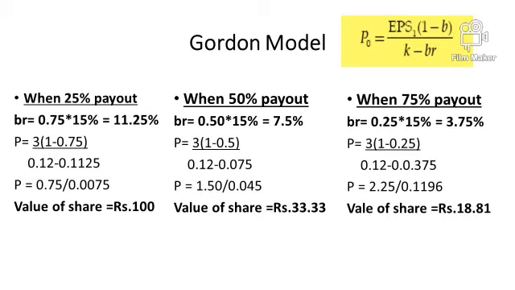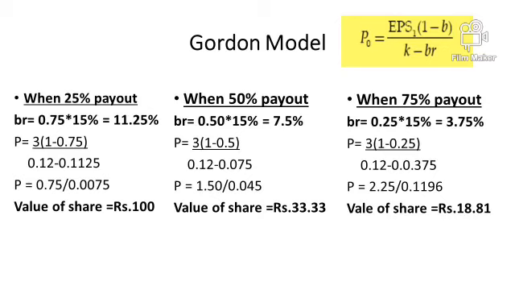So again in this also we'll try to prove when the company is paying less percentage of dividend, the value of share is high. When the company is paying only 25%, value of share is 100, and as and when the company is paying more payout from 25 to 50, from 50 to 75, value of share has reduced subsequently. Now the second part is when the company is paying 50% payout. So when the company is paying 50% payout, retention is also 50%. So by finding out growth rate, B into R is 0.5 into 15%, which is 7.5%, and by solving this, value of share is